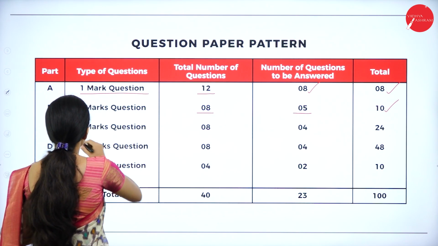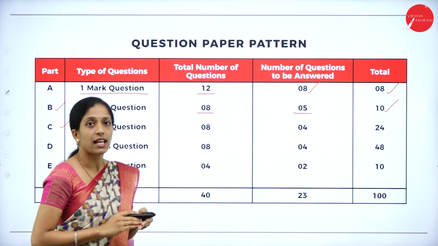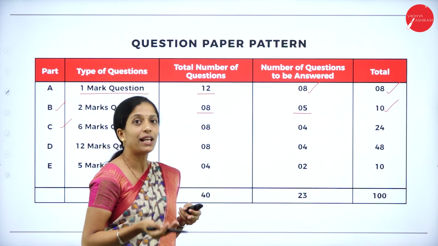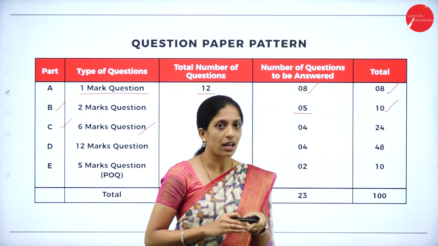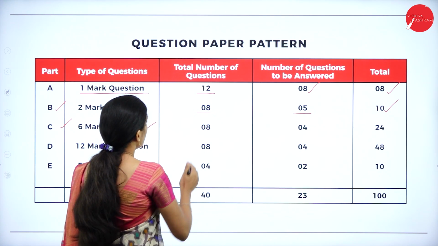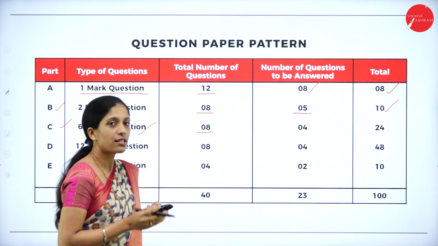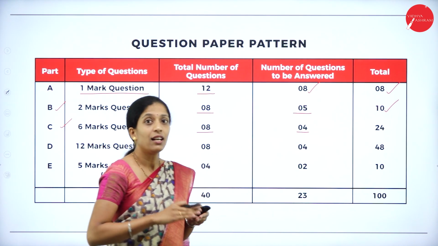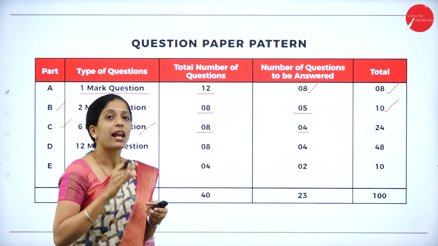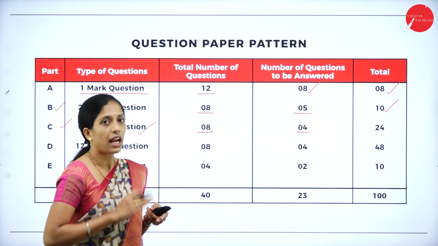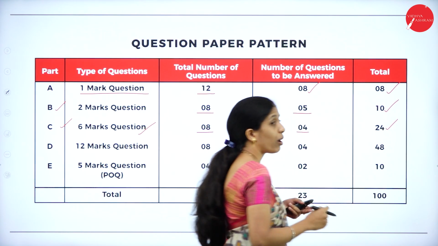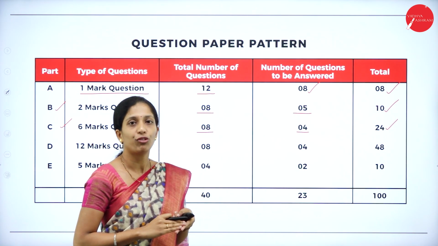Now coming to section C. So section C is for 6 marks questions. So section C, as usual, it will have 6 marks questions. So this year they will ask you 8 questions, out of which you have to answer any 4. So see here, you have to answer any 4 only out of 8 questions, which carries 6 marks, and the total weightage of section C is 24 marks.